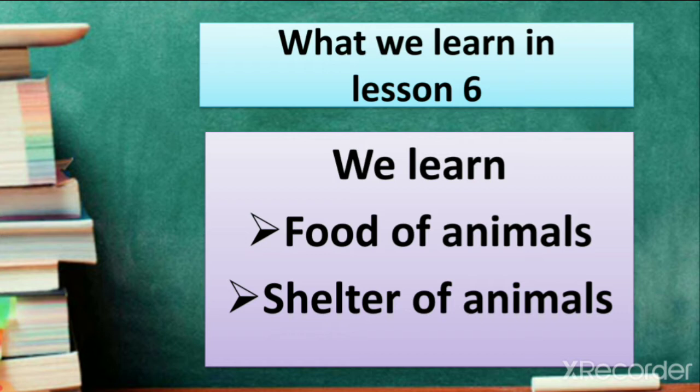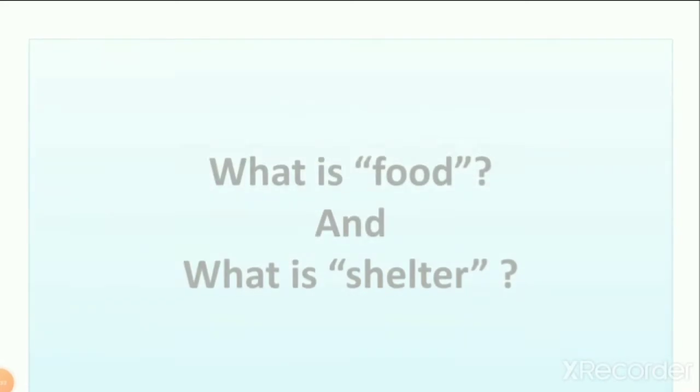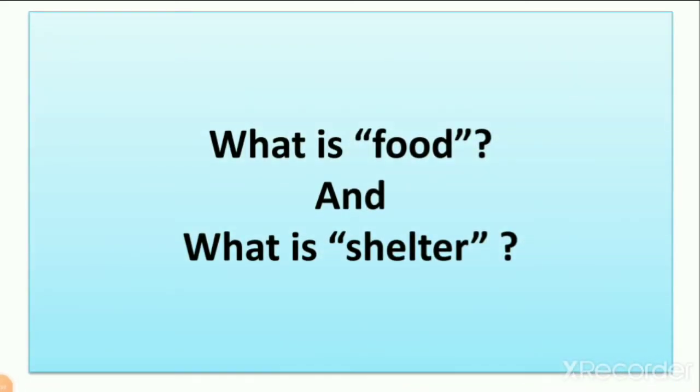Before we start our lesson, we need to know what is food and what is shelter.